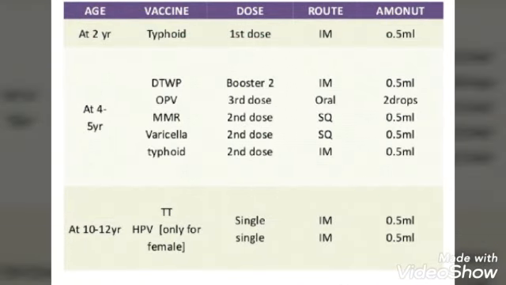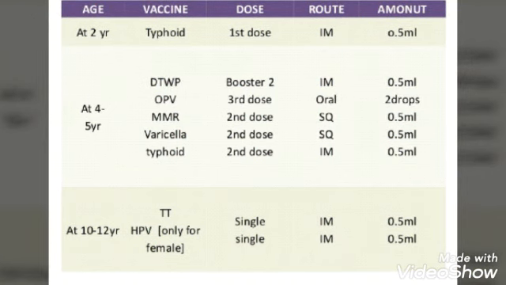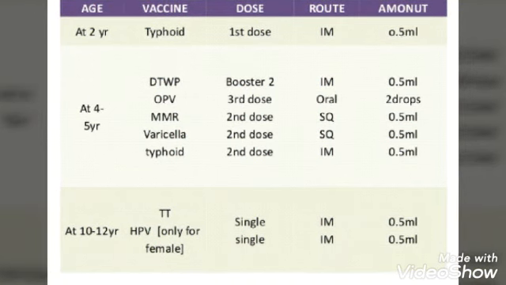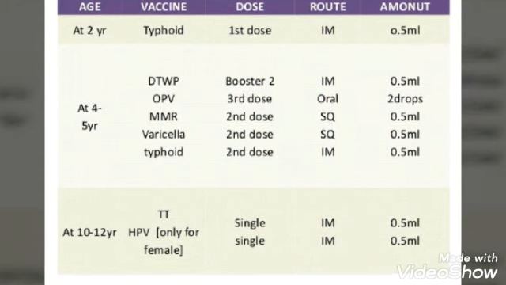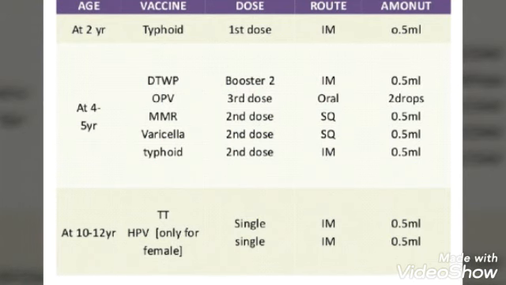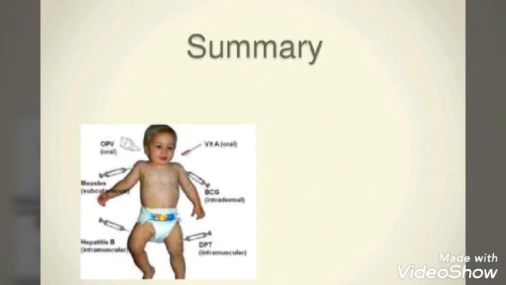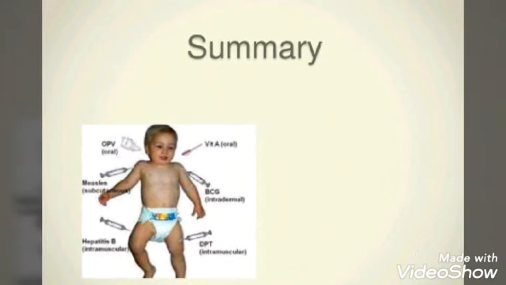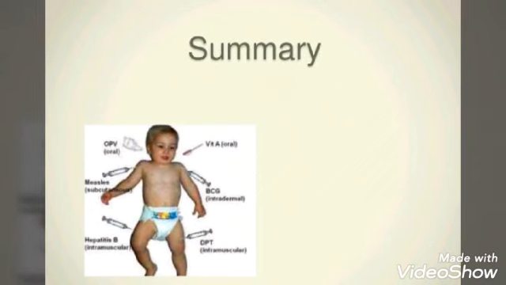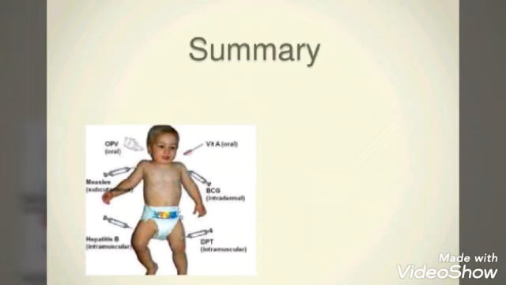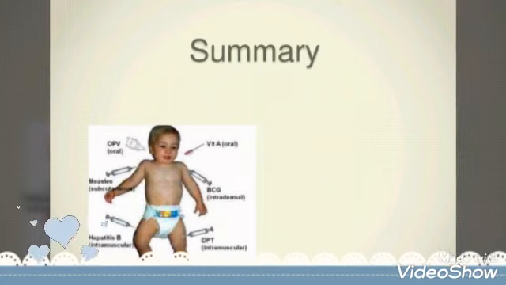Then at 2 years, typhoid vaccine. Then again at 4 to 5 years, DTWP, OPV, MMR, varicella, typhoid vaccine. At 10 to 12 years, TT, HPV only for females. So this is the national immunization schedule. Today's class we have seen the national immunization schedule that is given by the government to save the life of the children. In that we have seen the months and doses, how much is given to the children. So that's all for today's class.